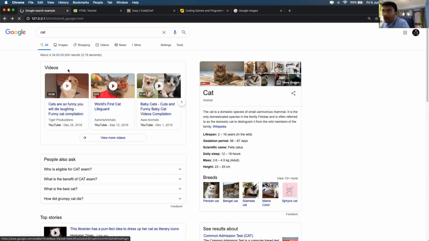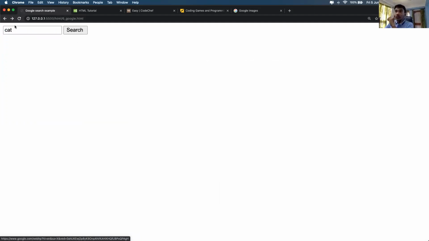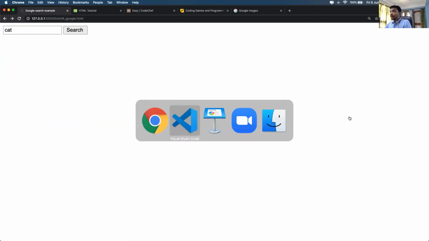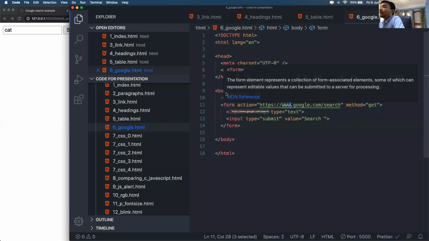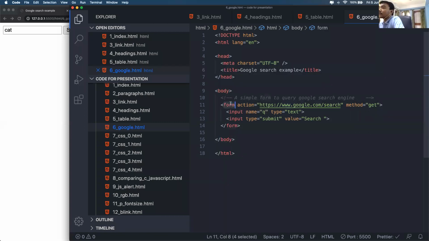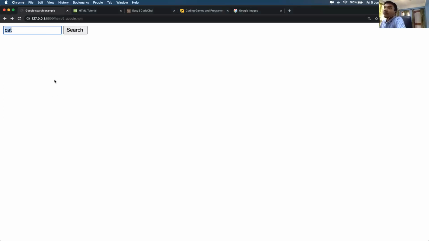How are we doing that? Let's look at the web page, and we'll see here that inside the body tag we have a new tag. This is called form. Whenever we want to add some kind of form that people can use to submit their information, we can use the HTML form tag.